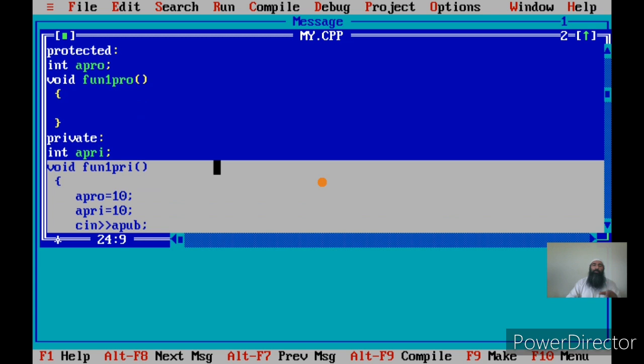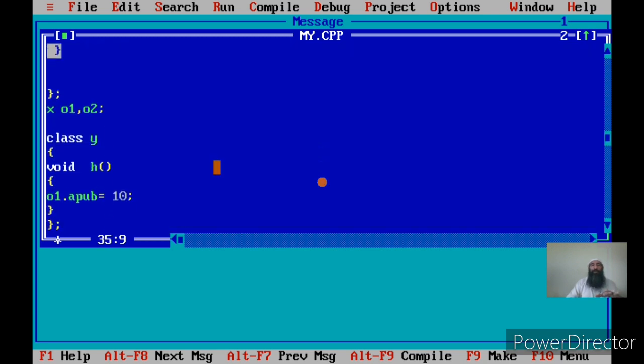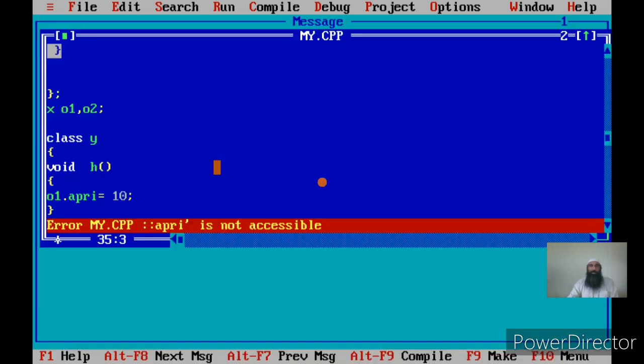Now, could a non-member function of another class access the public part of an object? Yes. Now let us try to access the private or protected part. We'll use one thing and it will be clear. Now h is trying to access the private part of the object o1, and h is a non-member function that belongs to some other class. So Alt C, there's an error. It's not accessible.